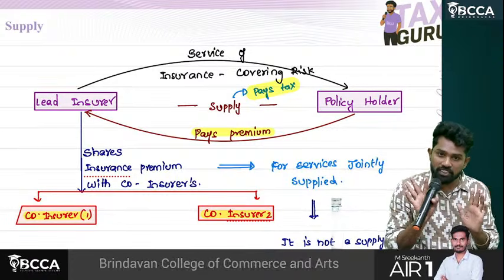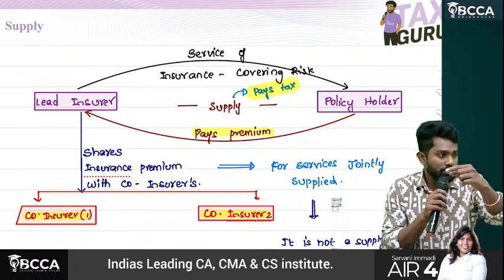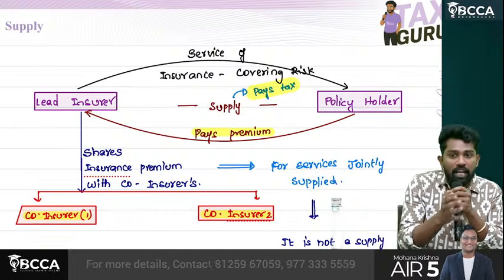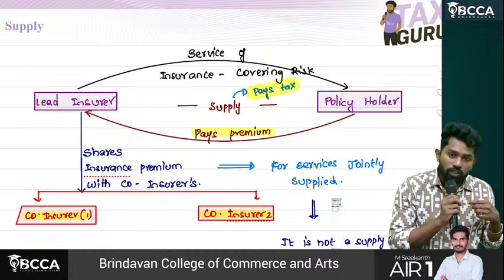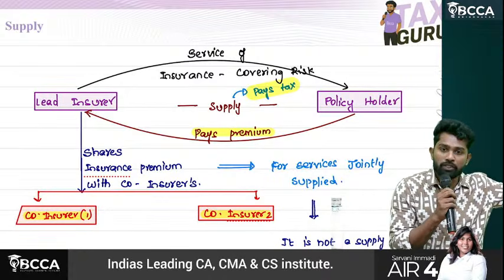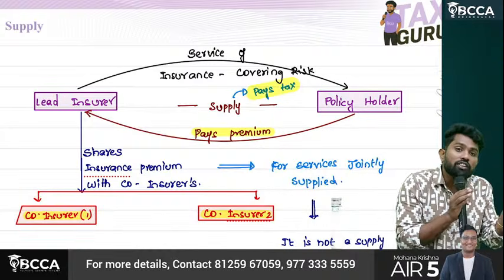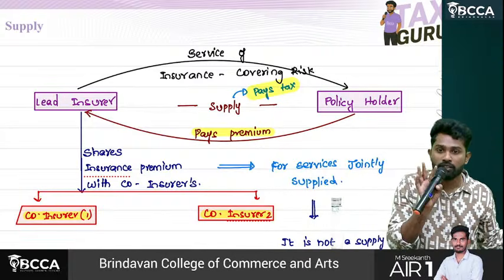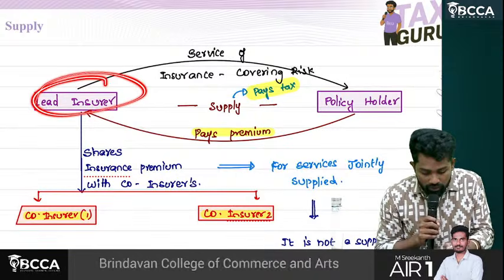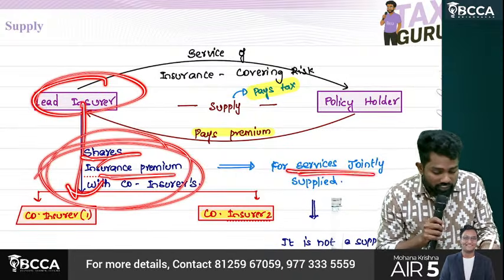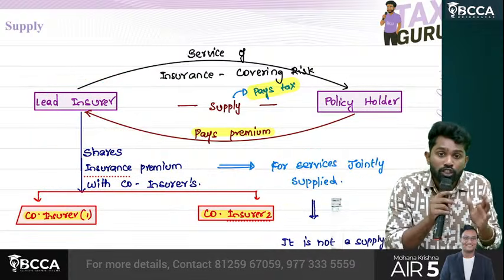I already paid GST on the insurance premium I got. On the total amount I paid GST. Later, I got 1 crore. Out of that 1 crore, 25 lakhs are given to Axis, 25 lakhs are given to ICICI. This distribution of insurance premium is not a supply. See, the lead insurer shares insurance premium with co-insurers for services which they agreed to supply jointly.